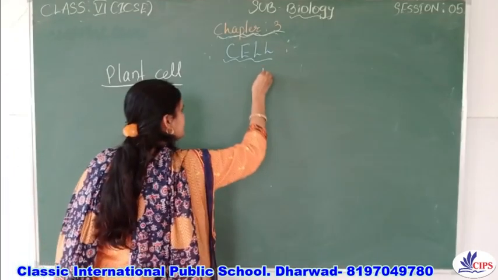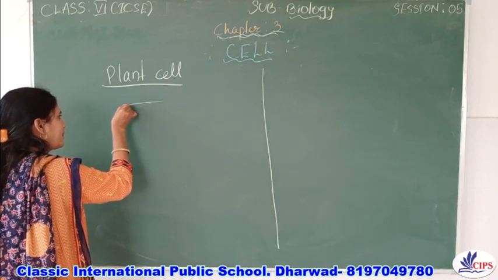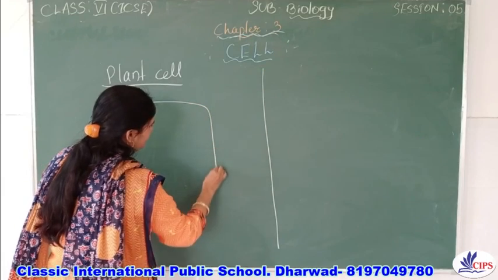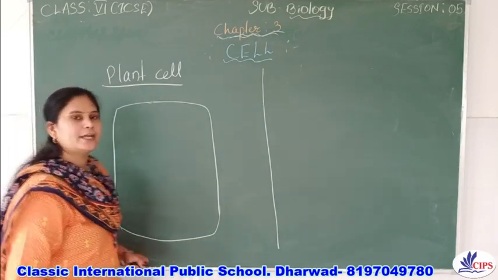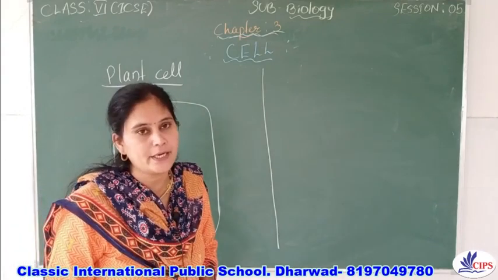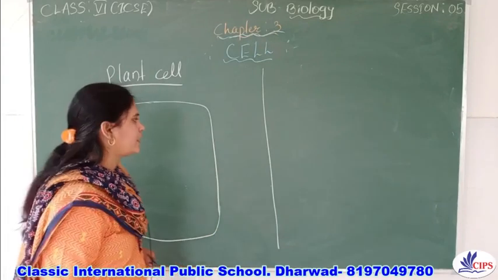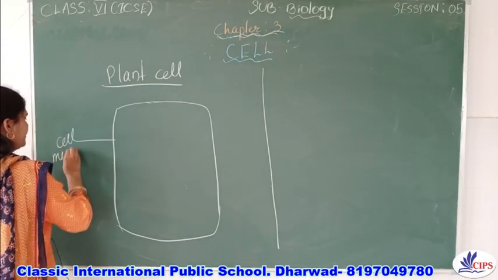In the plant cell, already you know, what do you call this one? The outer membrane or the outer covering of the cell. In case of the animal, it is called a cell membrane or it is also called the plasma membrane, right? So this is the cell membrane.